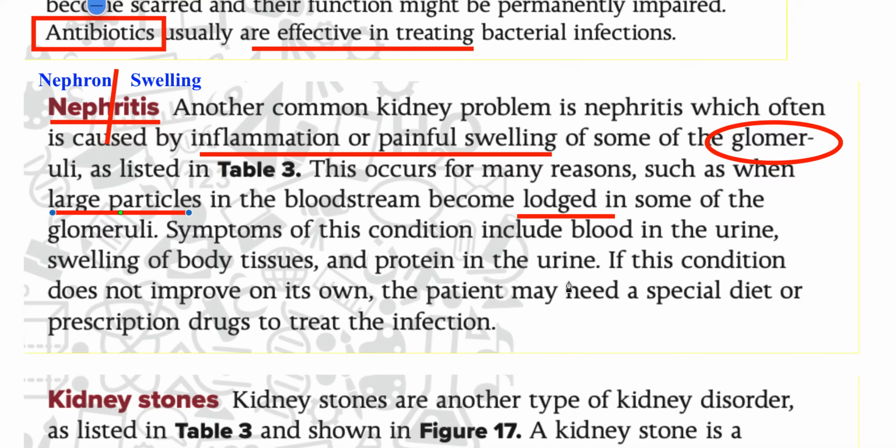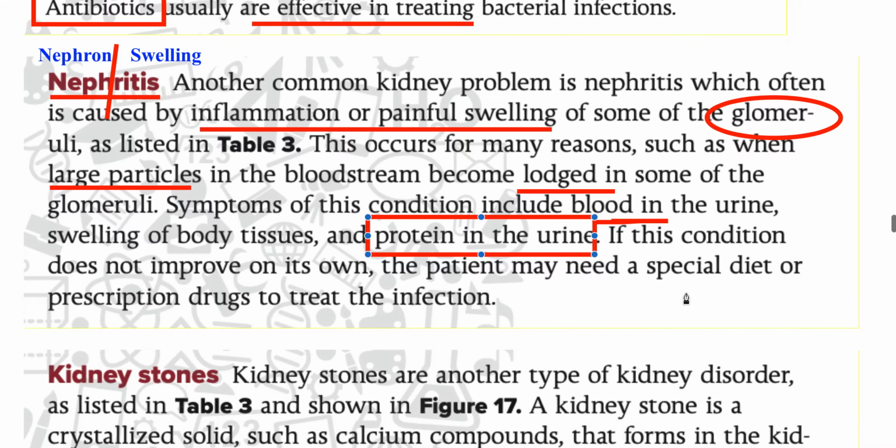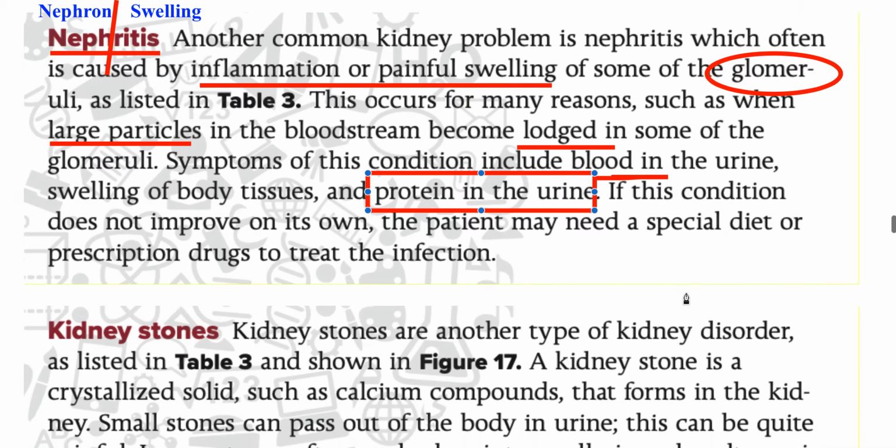Either you find blood in the urine or you find protein in the urine. That means that there is a kidney infection. You need to go to a doctor and get some medication for this.